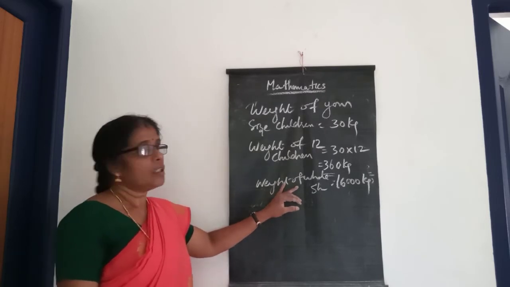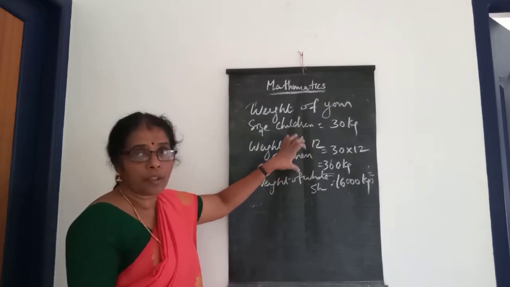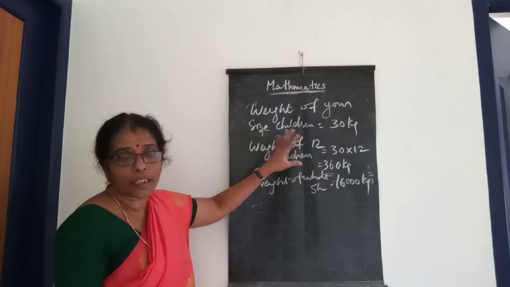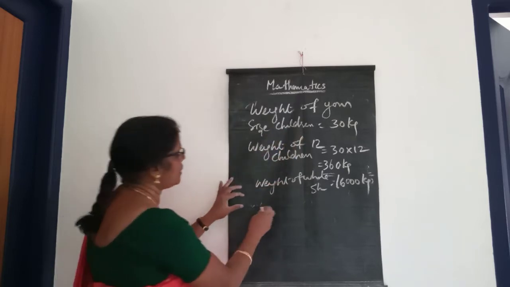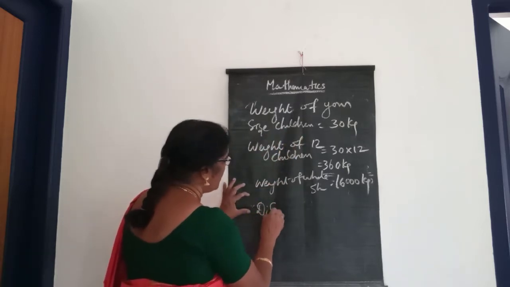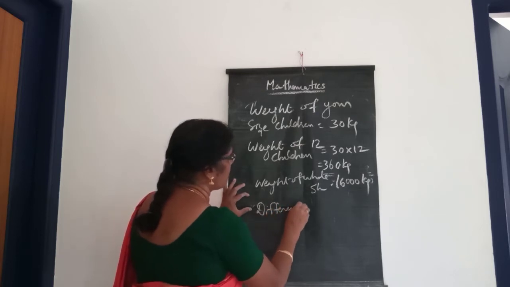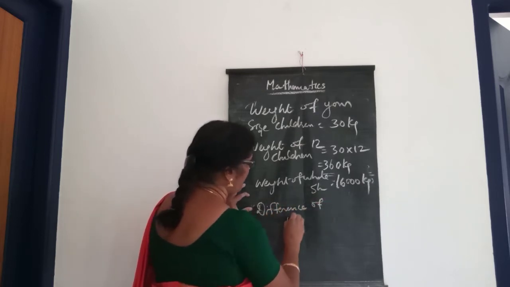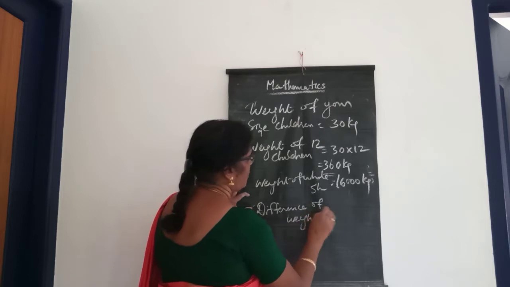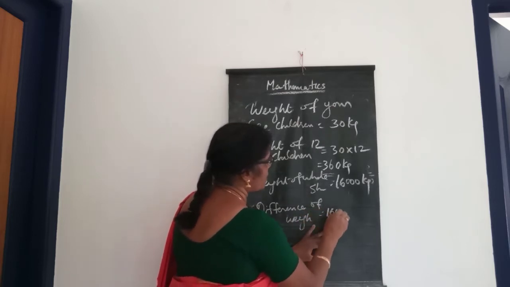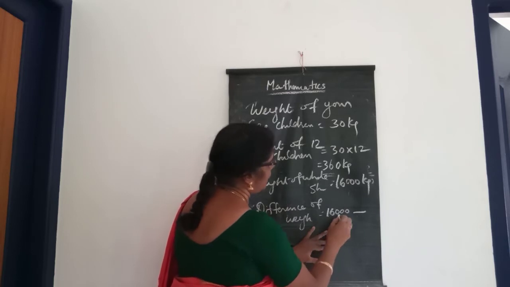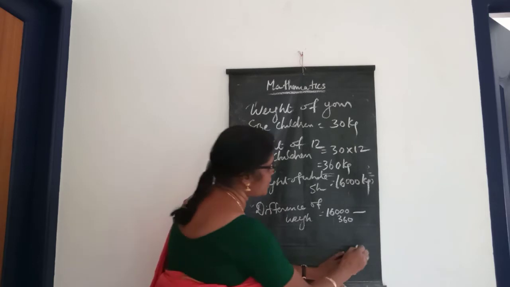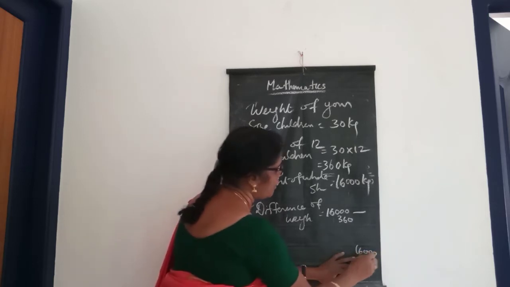So we want to find the difference between these two weights. The difference of weight is 16,000 minus 360. You can find that out.